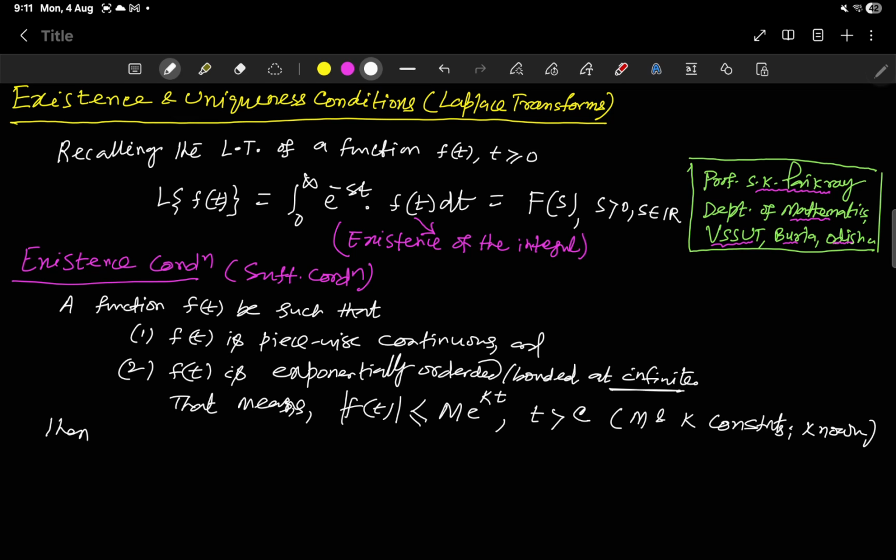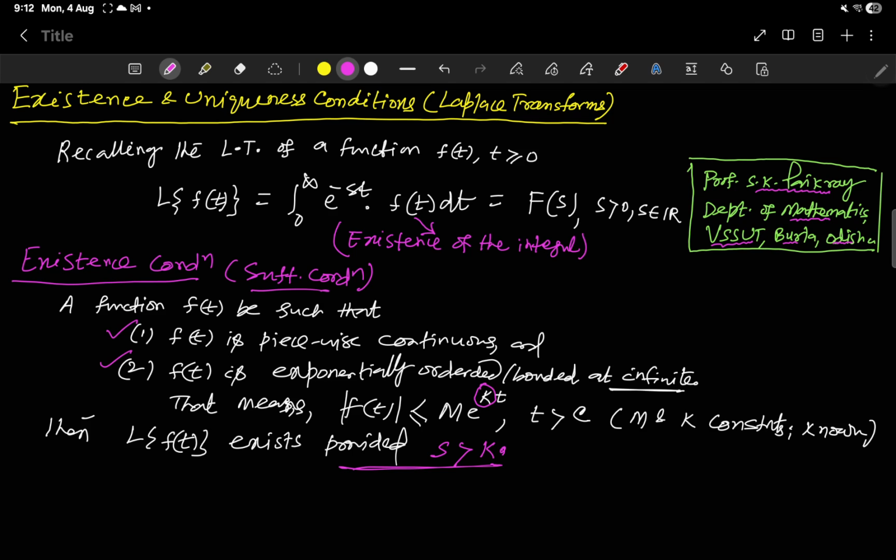Then L of f(t) exists, provided s is greater than this constant k. As long as s is greater than k, this Laplace transform exists under these sufficient conditions.